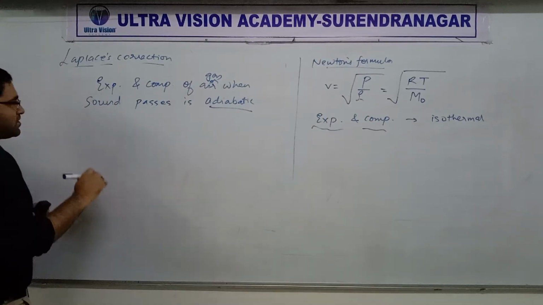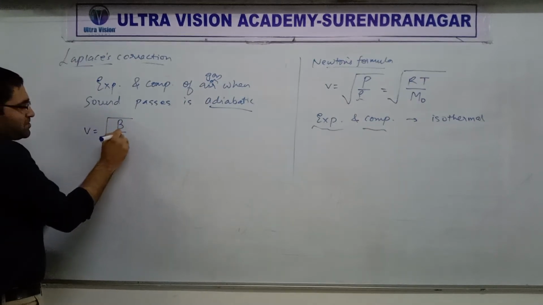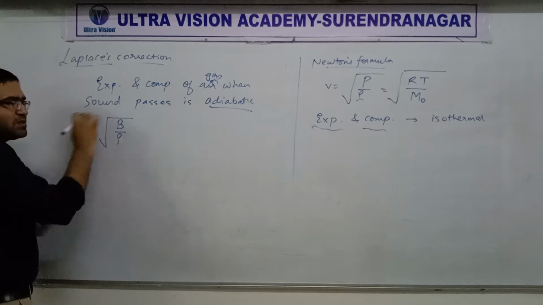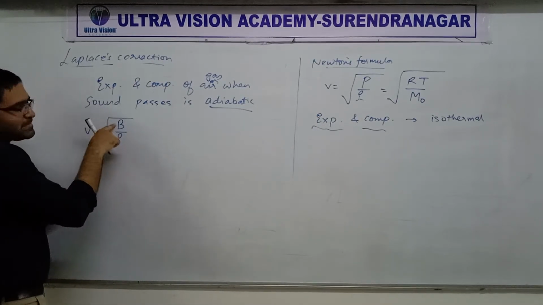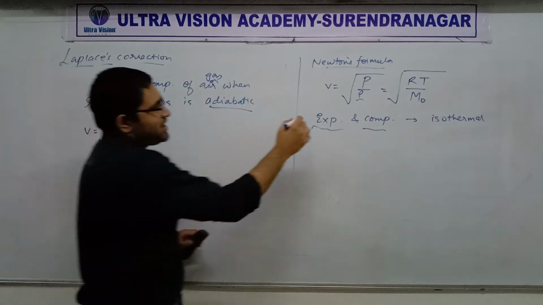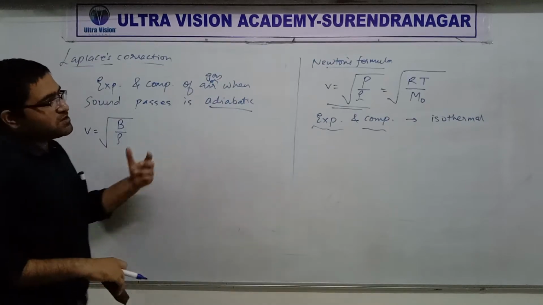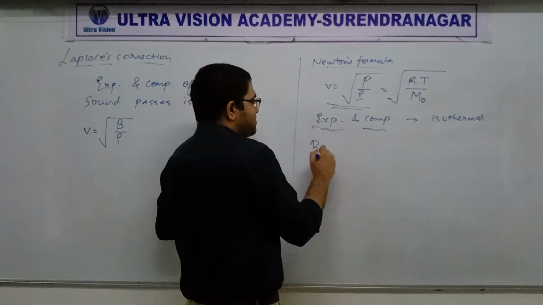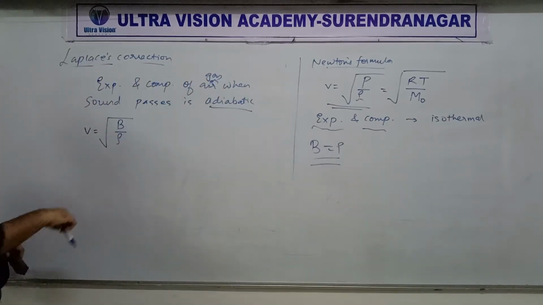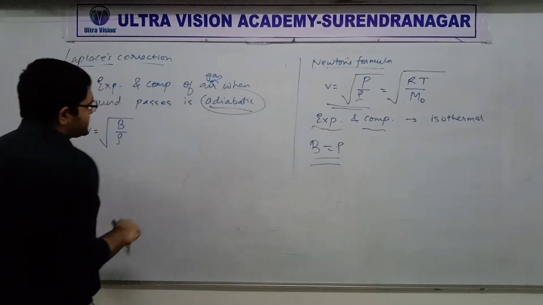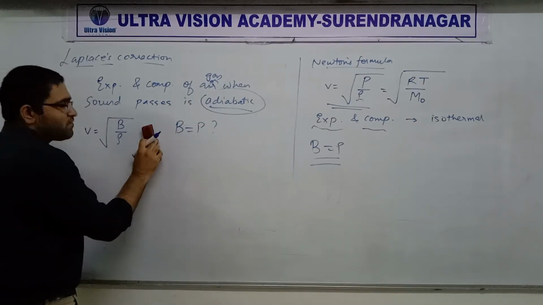So let's start. Again, to recall, the speed of a longitudinal wave in such a medium can be written like this. So now we are going to find out B again, just like we did in this derivation. Hopefully you remember how we derived it. If you have a look at it, you would have seen that we got B equal to P for isothermal process, right? That's why we get P over there. Just like that, for adiabatic process, is B equal to P or is it something else? That's what we are going to find out.